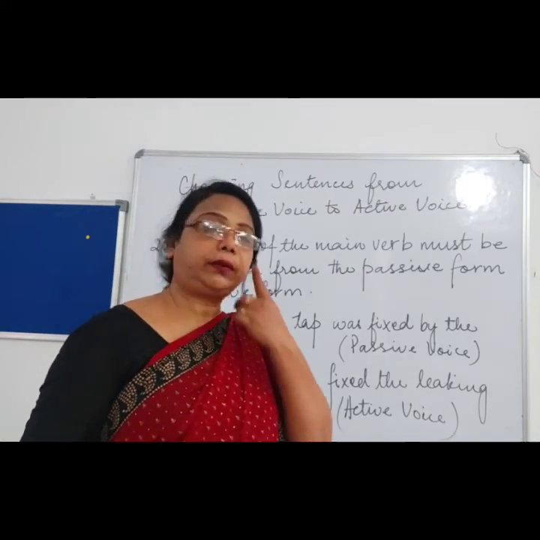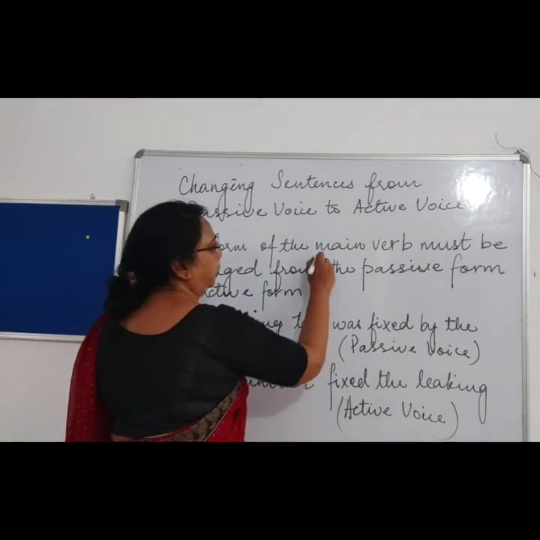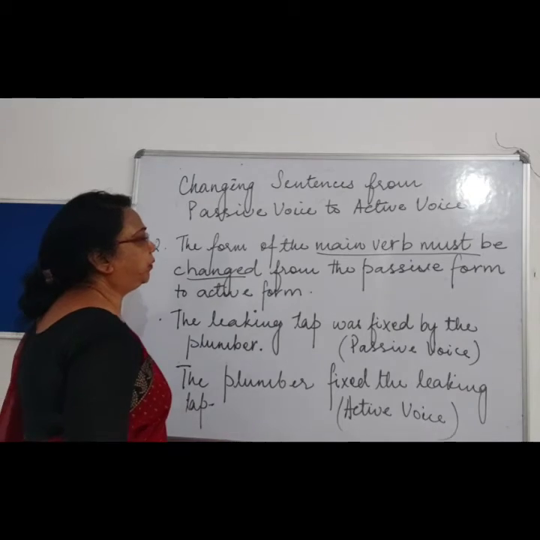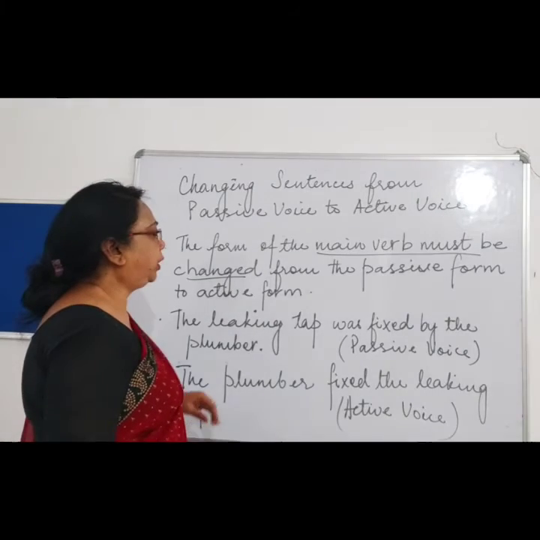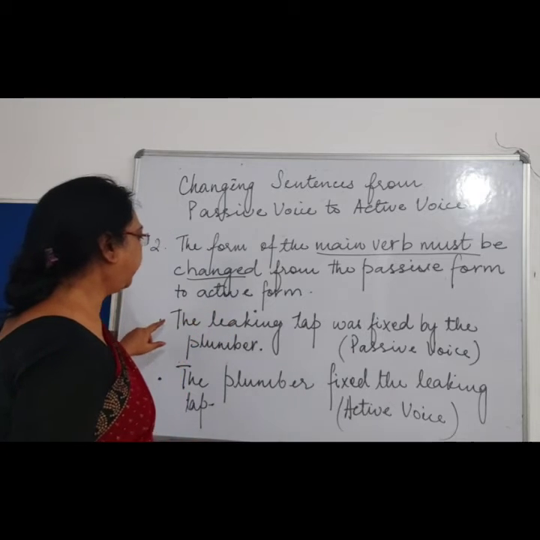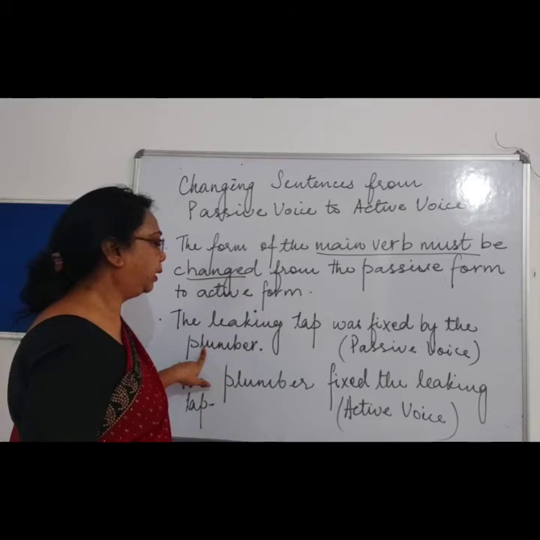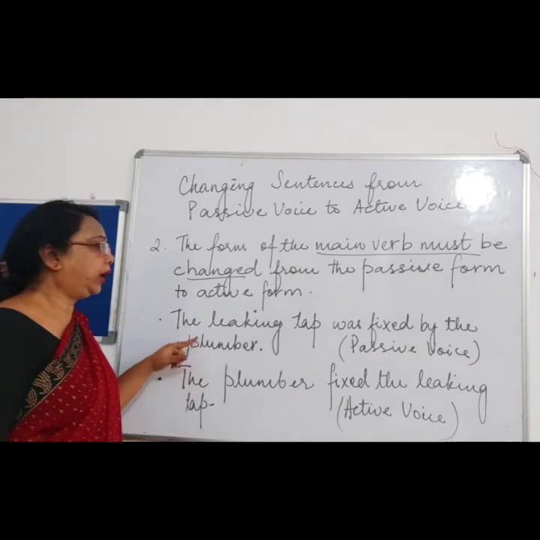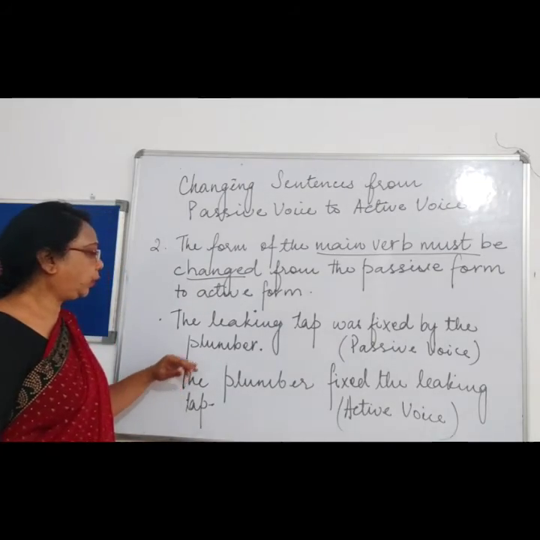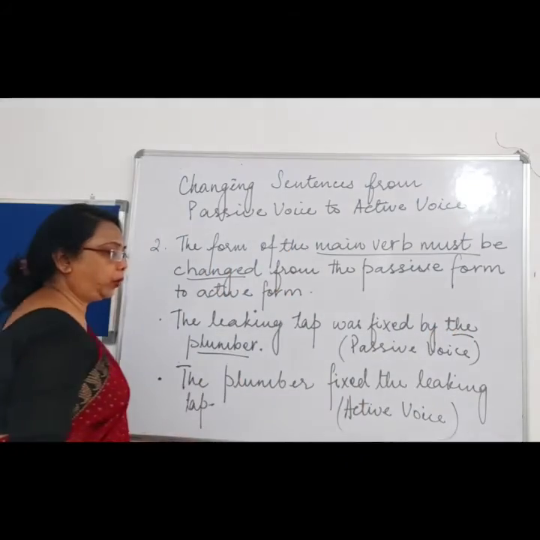Next children, we will see that when the form of the main verb must be changed from the passive form to active voice. Let's take an example: the leaking tap was fixed by the plumber. It's a passive voice. Now we have to change it from passive voice to active voice. So what will it be? The plumber first will be what?